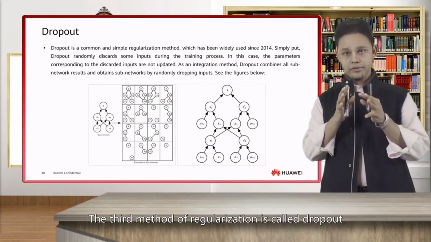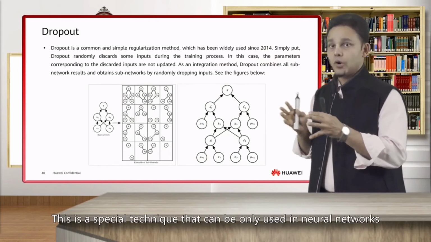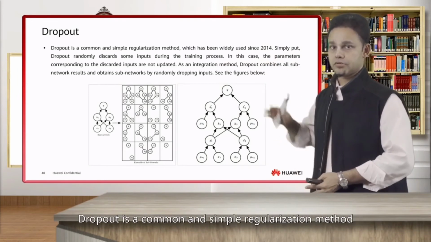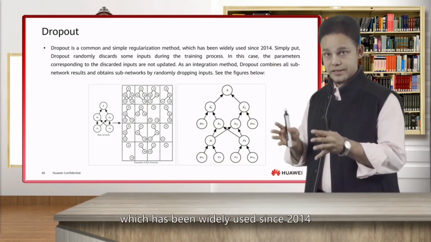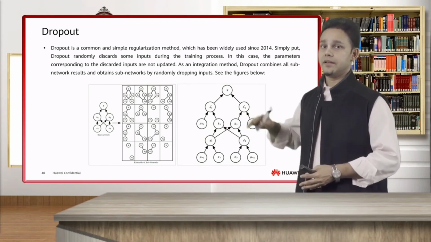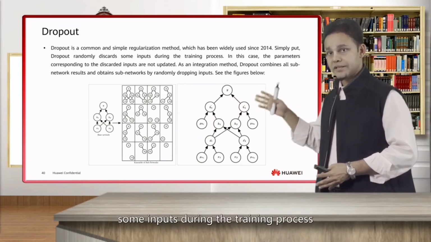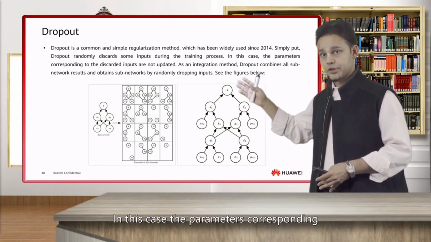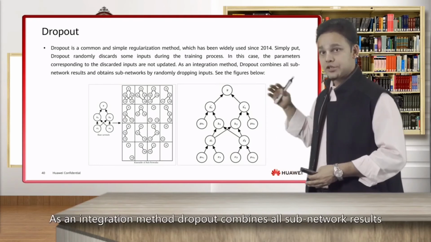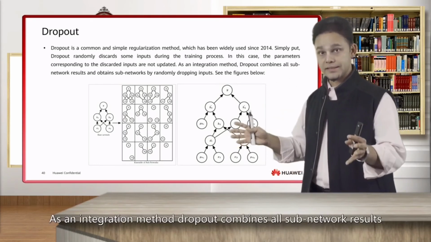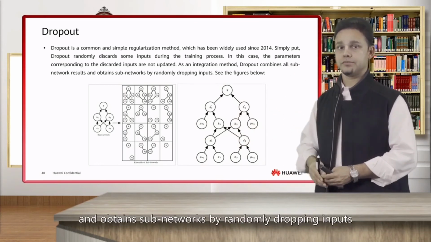The third method of regularization is called dropout. This is a special technique that can only be used in neural networks. Dropout is a common and simple regularization method which has been widely used since 2014. Its main idea is to randomly discard some inputs during the training process. In this case, the parameters corresponding to the discarded input are not updated. As an integration method, dropout combines all the sub-network results and obtains sub-networks by randomly dropping inputs.